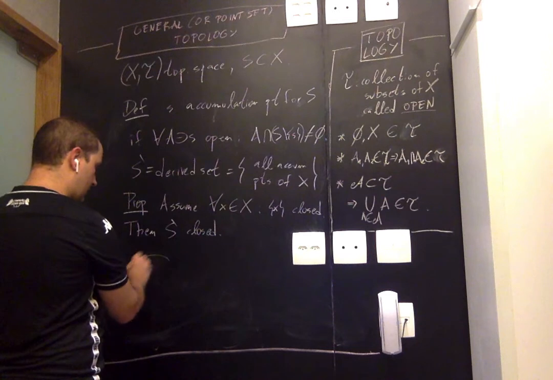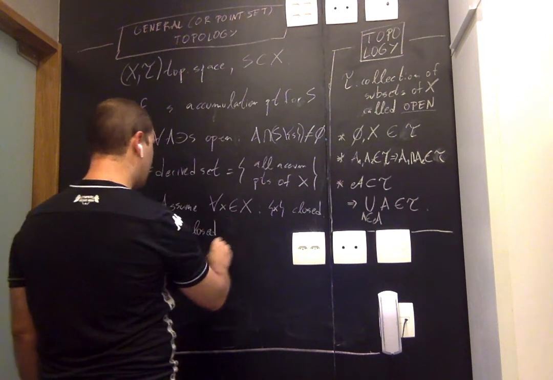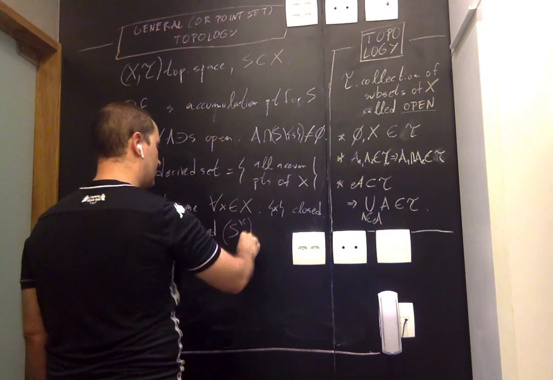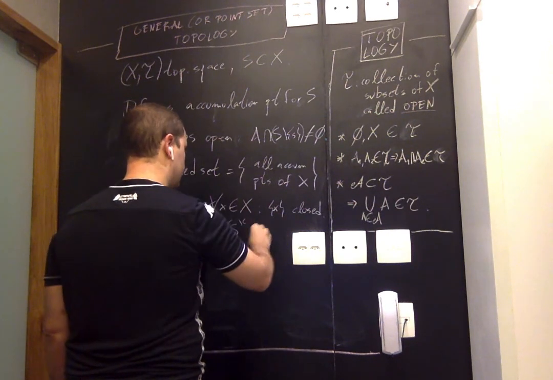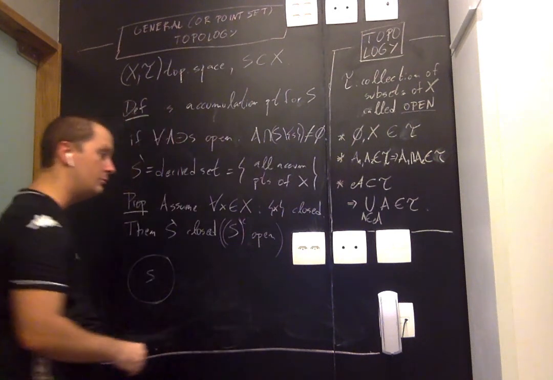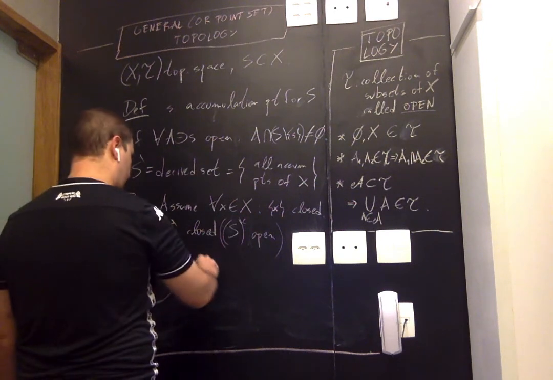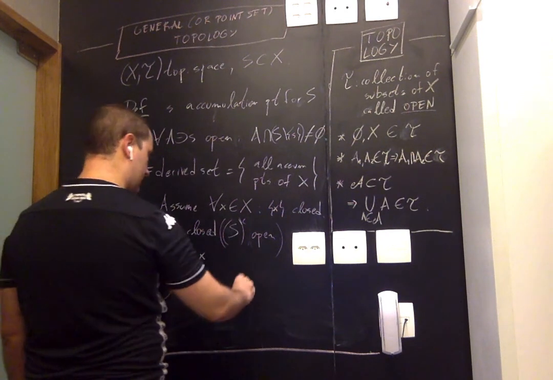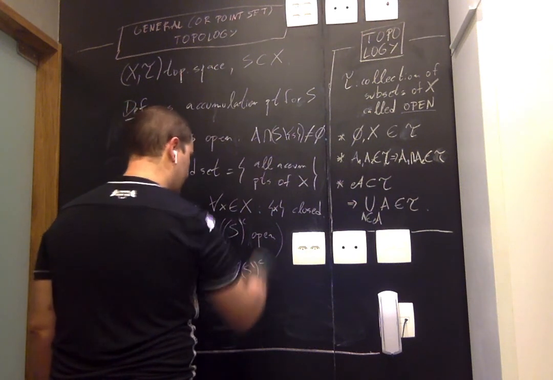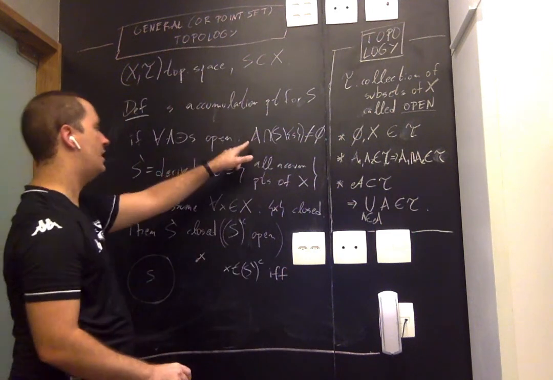Okay, so I have S here. What we're going to do is prove that the complement of this set is open. To prove that something is closed, it suffices to prove that the complement is open. So what's the complement? Here I have a point x. x belongs to the complement of the derived set if this does not hold for x.